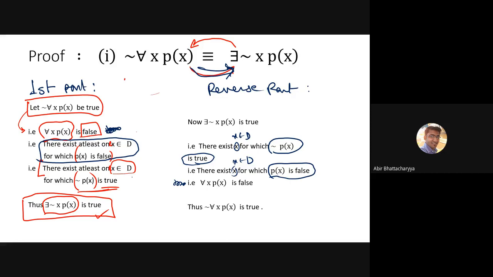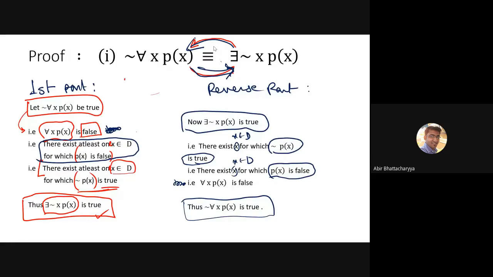As simple as that. Negation of universal quantifier is true. Now look at this. We started from here. We ended up here. That means we prove that reverse part is also false. That means we prove that first part of De Morgan's law holds true. This is the total logic, and everything is crystal clear. Nothing else is hidden here. Now write down on chat box, is it okay to you or not?